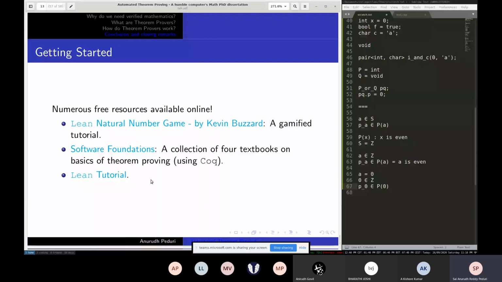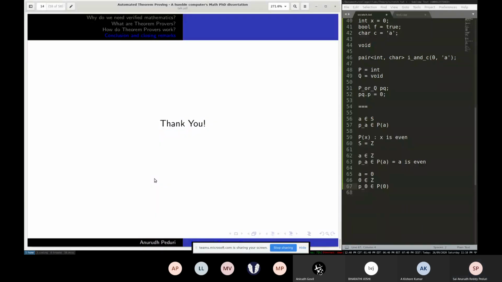And yeah, there are 2 other tutorials or textbooks that you can use if you really get interested later on. So yeah, any questions on the technical details of theorem provers or what they are?